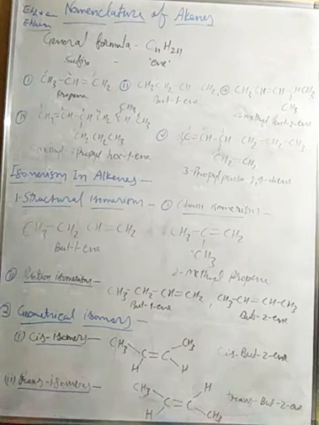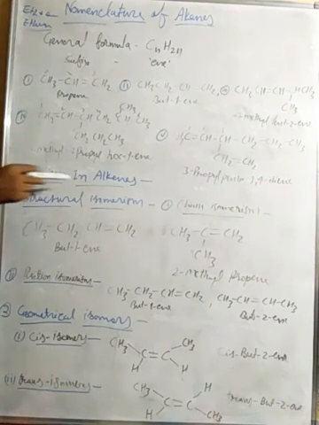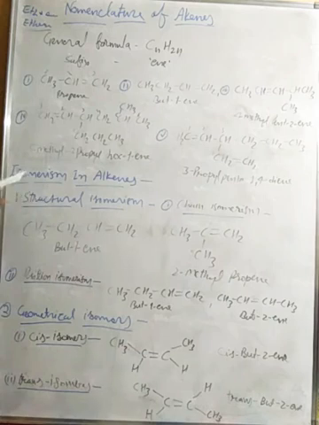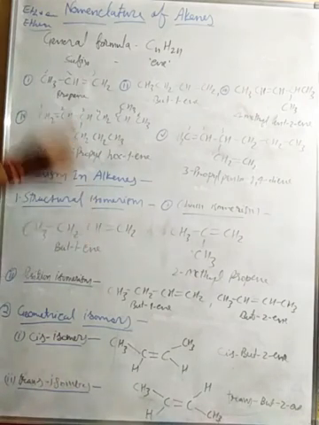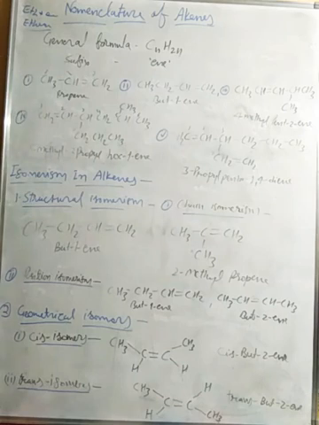Now the next topic is isomerism in alkenes. Iso means the general formula is the same but the structural formula is different, right? So isomerism has different types. The first one is structural isomerism. Isomerism means the structures are different for the same general formula. So that will be structural isomerism. It also has two types, chain isomerism and position isomerism.